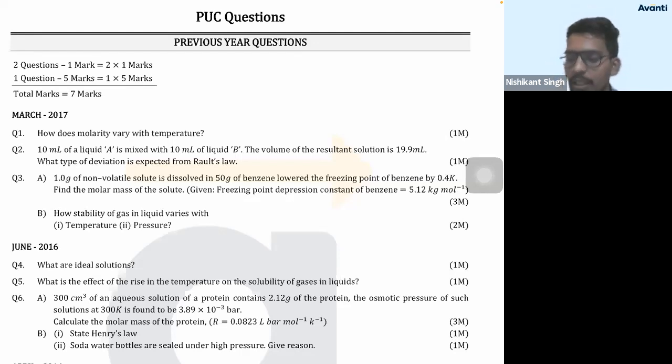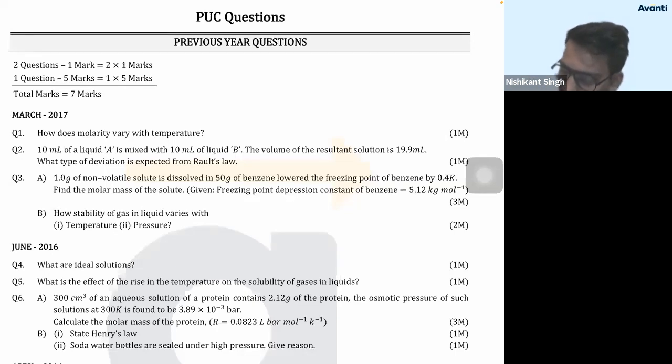What type of deviation is expected from Raoult's law? So you have taken 10 ml of liquid A and 10 ml of liquid B. The volume of the resultant solution is how much? 19.9 ml. So it shows which type of deviation? Suhas, which type of deviation? Negative. Very good. So all of you understand now that whatever we have discussed is important.